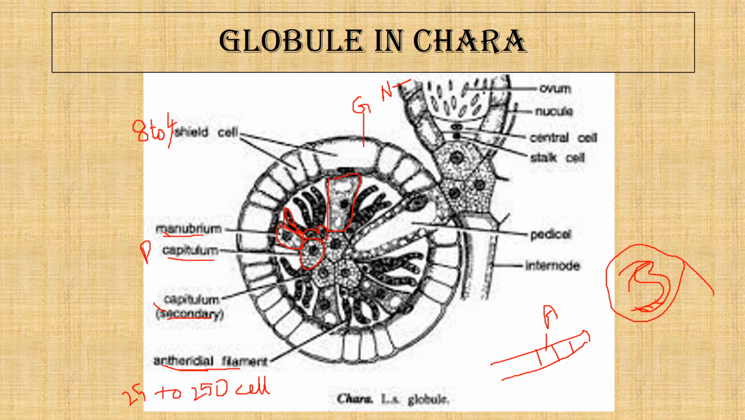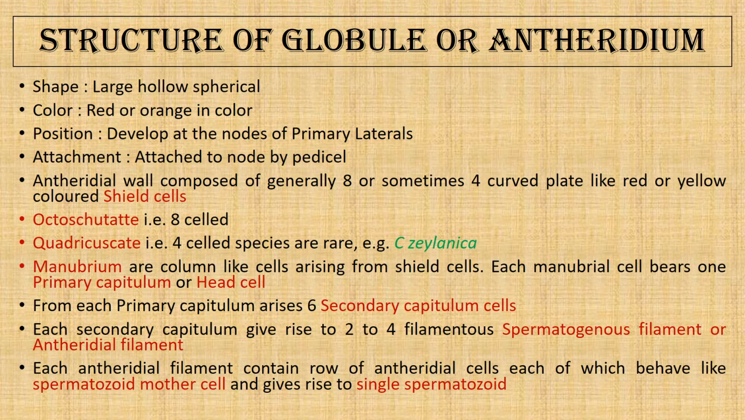And now we come to the next slide. This is what I was talking about, the structure of the globule and the antheridium. You can see it is spherical in shape, red or orange in color, and it develops at the node of the primary lateral. It is attached to the node by the pedicel cell, and it has 8 to 4 curved shield cells, and generally it is octoscutate, but sometimes it is also quadriscutate,